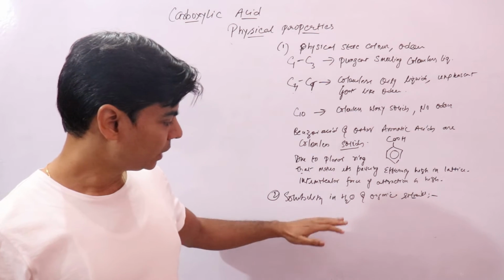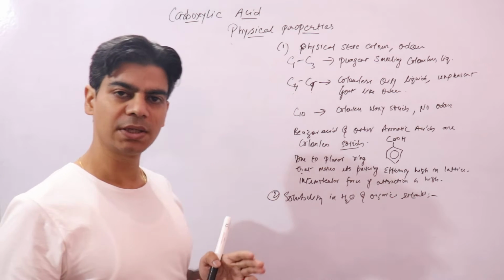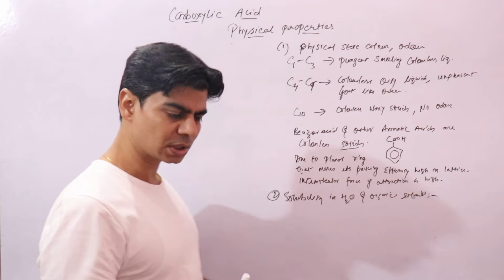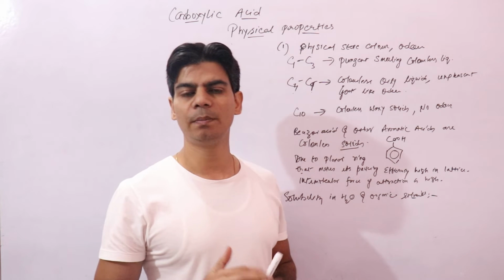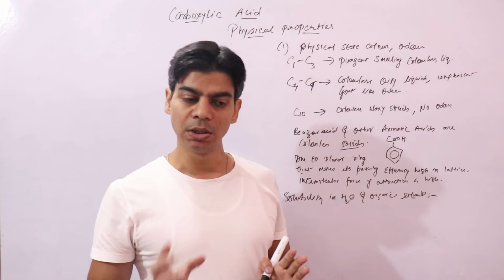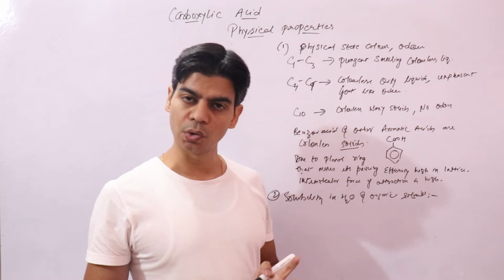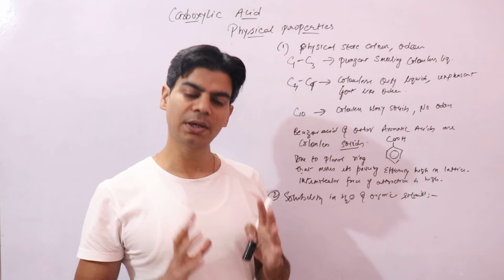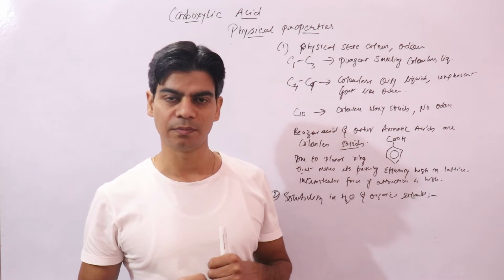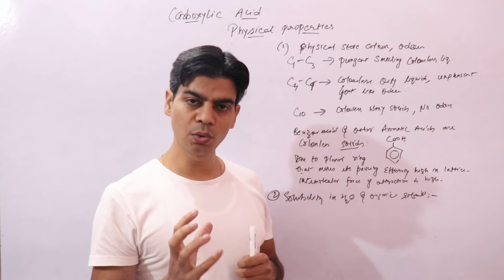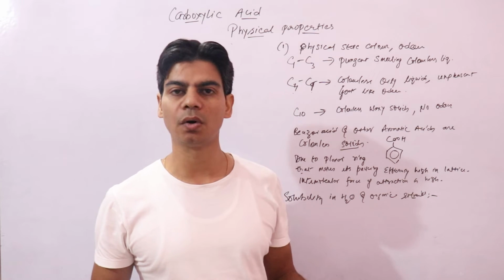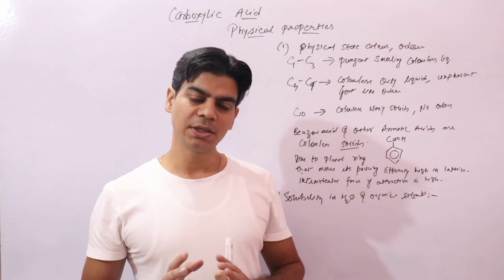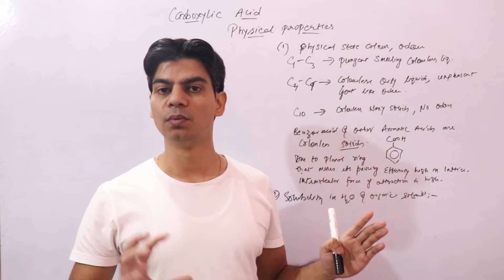Now let's talk about the solubility of carboxylic acids in water. If you remember, alcohols are soluble in water. Why? We have done this before: because they can form hydrogen bonding with water. If you want an organic compound to be soluble in water, it should be able to interact with water. Interaction means there should be some force of attraction between the molecules of the solute, which is the carboxylic acid here, and the solvent, which is water. In carboxylic acids also, we would be able to form hydrogen bonds with water.